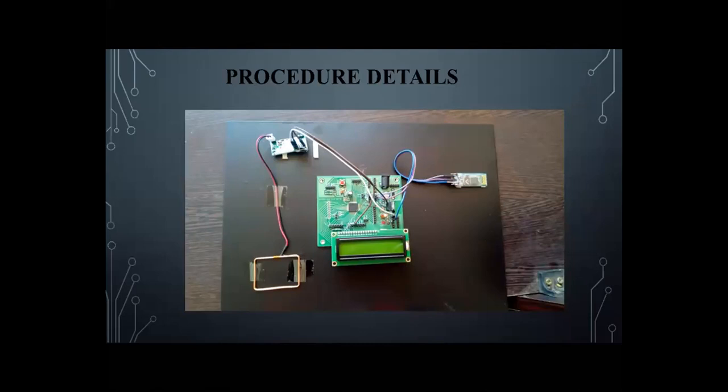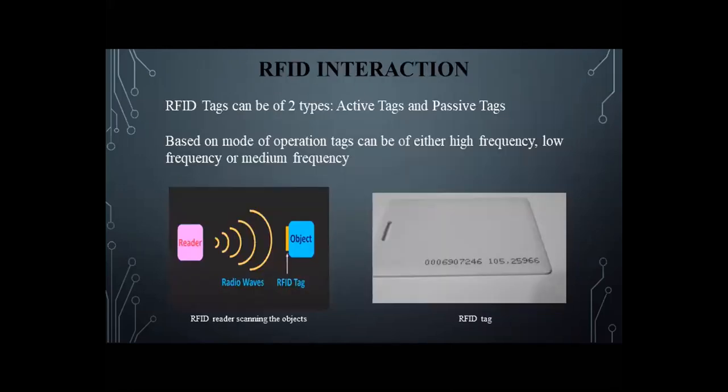And the next one is the RFID scanner. RFID readers can be of many types, from a handheld device to glass doors or anything. Since a handheld device was not available currently, we have used these small RFID scanners. Of these 4 modules, the major 2 are the RFID interaction and the Bluetooth module.